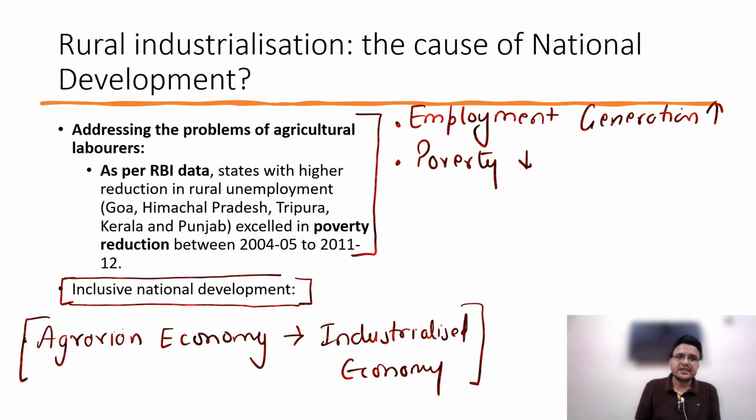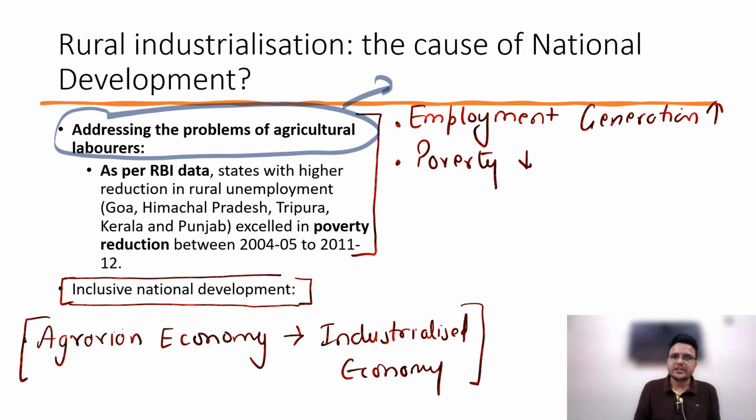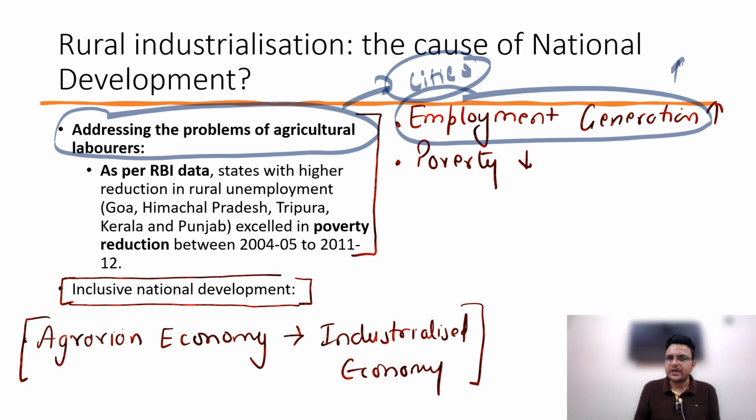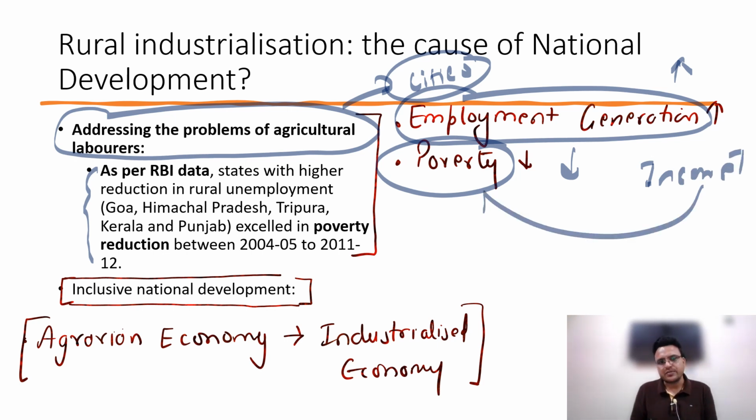Second, addressing the problem of agricultural labor. Agricultural laborers are generally seasonal migrants. They go to cities and live in a very distressed state. Whenever rural industrialization happens, it generates more employment, and whenever more employment is generated, poverty comes down. One RBI report talks about this: because of rural industrialization, employment develops, employment increases income, and whenever income increases, poverty comes down.